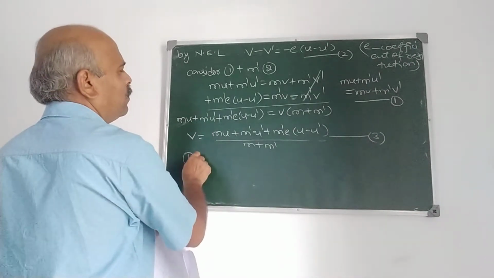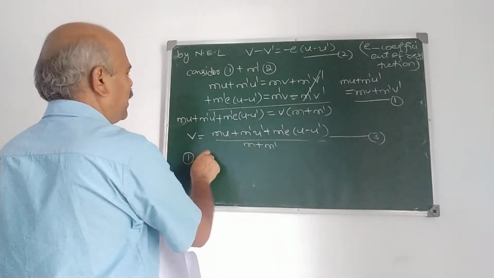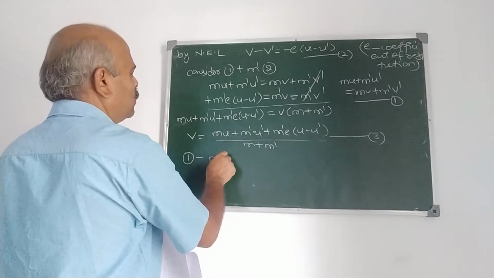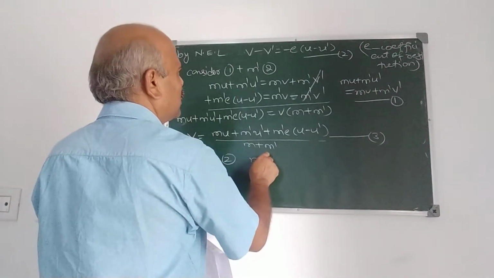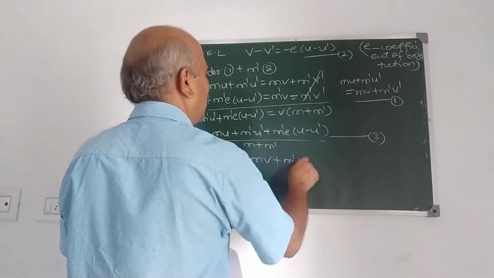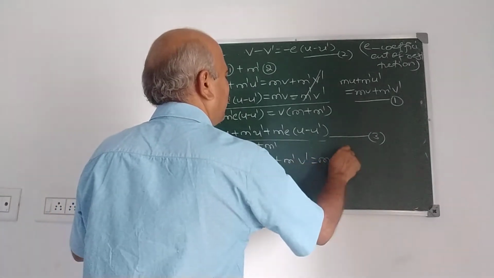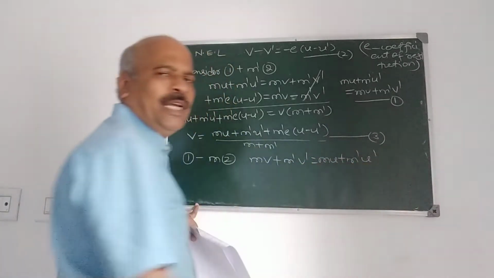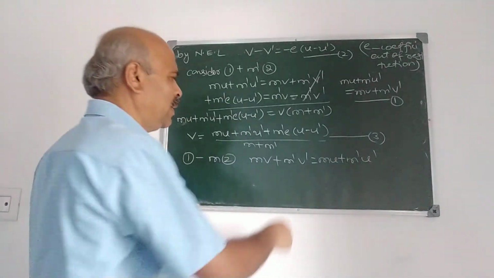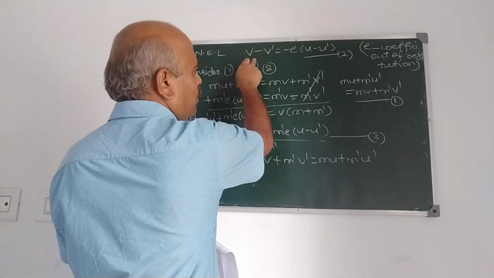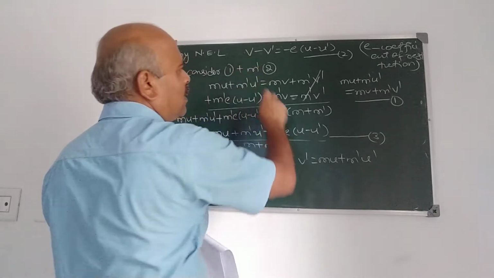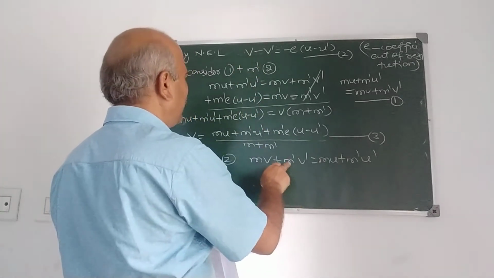Equation 1 minus m into equation 2. Equation 1 is mv plus m dash v dash is mu plus m dash u dash. Correct? Multiply this by m, so that if you multiply by m, v dash should cancel.